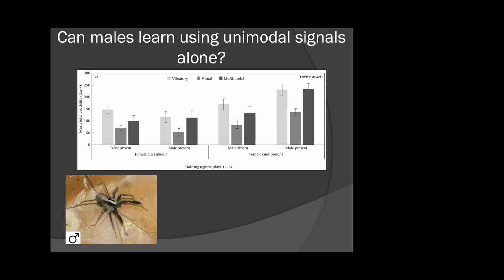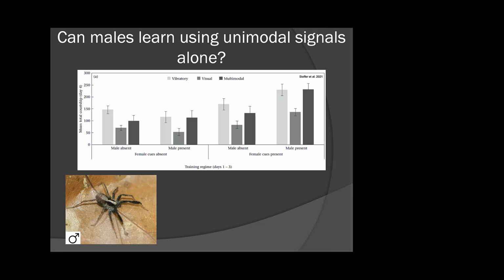On the male end of things, I've mentioned that males will court in response to the courtship of other males. The more thorough explanation as to why this takes place is we have evidence that if they have been trained to associate the male courtship signal with the presence of a nearby female, they will then, when they are later only exposed to male courtship, court as if there's a female nearby, presumably because they are trying to steal that female that they have learned must be nearby because that other male has already courted.